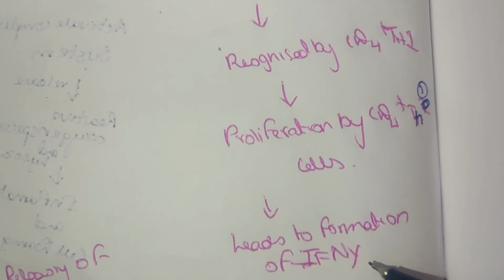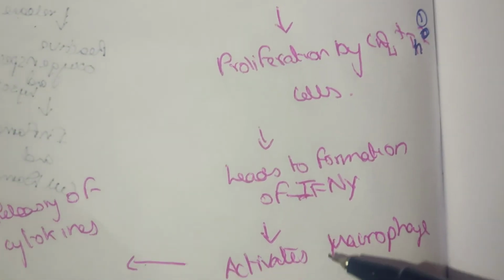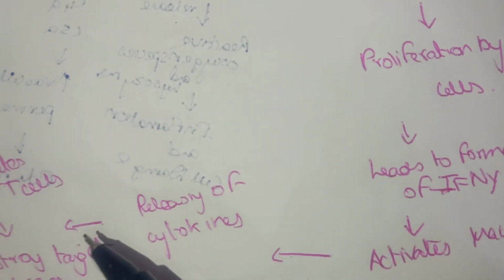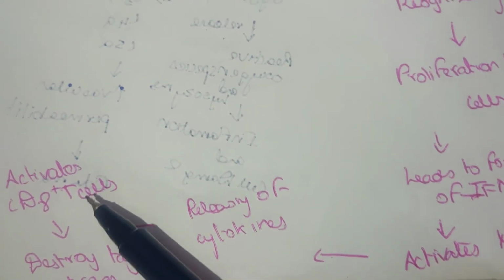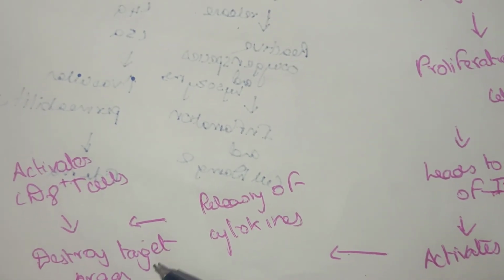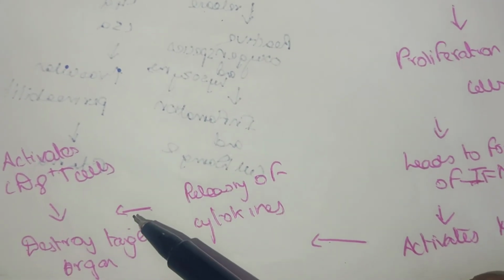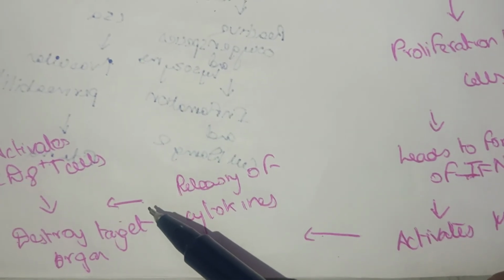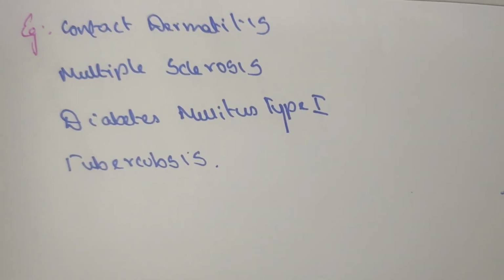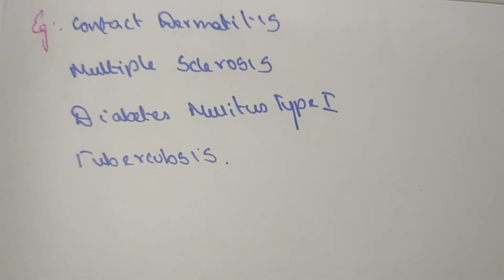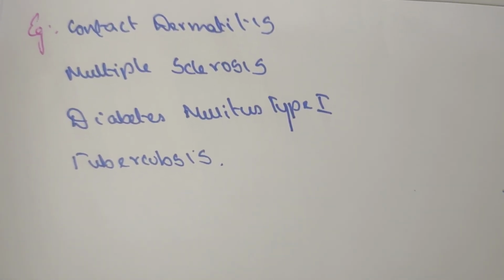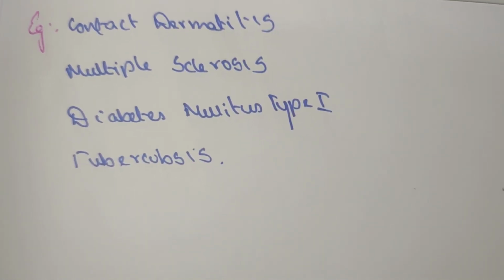and this leads to the formation of interferon gamma, which activates macrophages and releases cytokines, and these cytokines activate CD8 T cells as well, which destroy the organ. The major thing is to destroy the antigen present in the organ. Examples of the type 4 hypersensitivity reaction are contact dermatitis, multiple sclerosis, diabetes mellitus type 1 as well as tuberculosis.